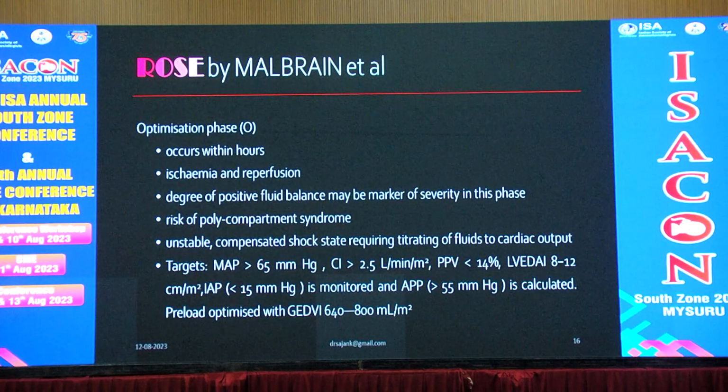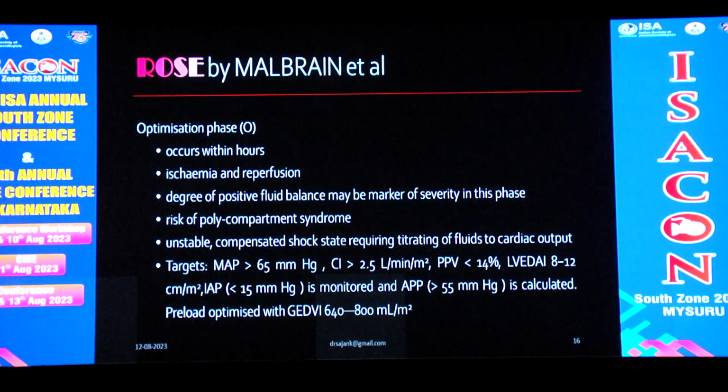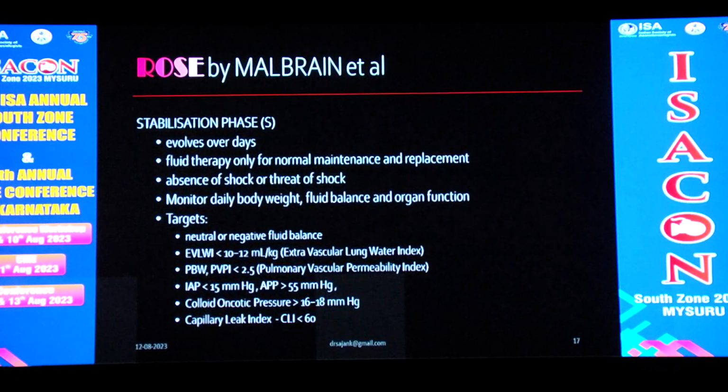The optimization phase occurs within hours. Ischemia and reperfusion, the degree of positive fluid balance may be a marker of severity in this phase. Risk of polycompartment syndrome, unstable compensated shock state requiring titration of fluid to cardiac output. Targets are MAP more than 65 millimeters of mercury, cardiac index more than 2.5 liter per minute per meter square, pulse pressure variation less than 14%, and left ventricular end diastolic area index 8 to 12 centimeter per meter square, intra-abdominal pressure less than 15, and abdominal perfusion pressure more than 55.